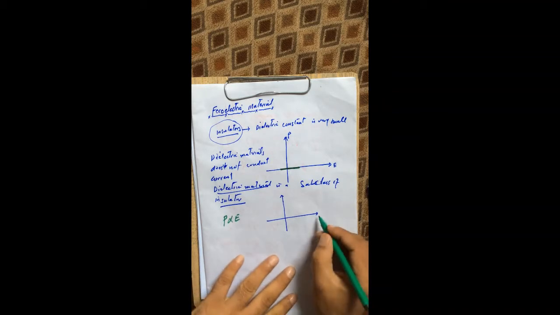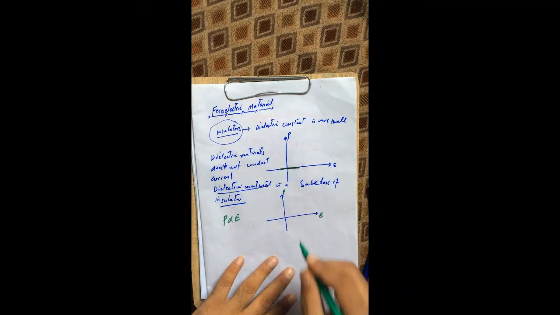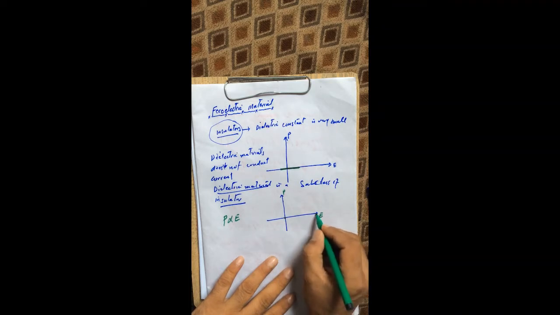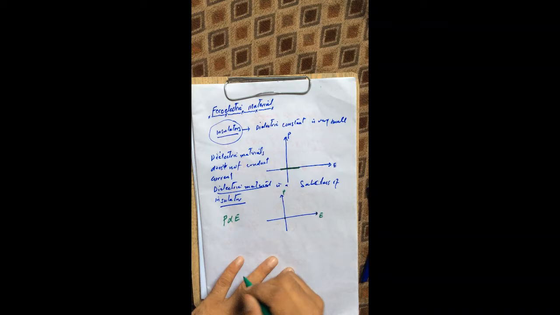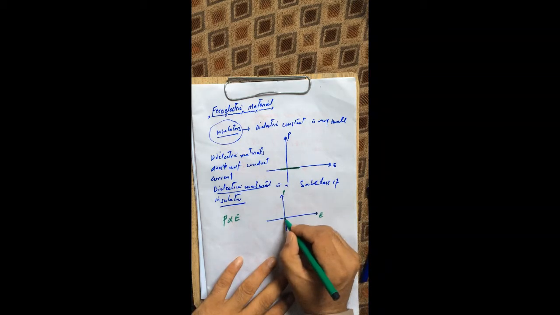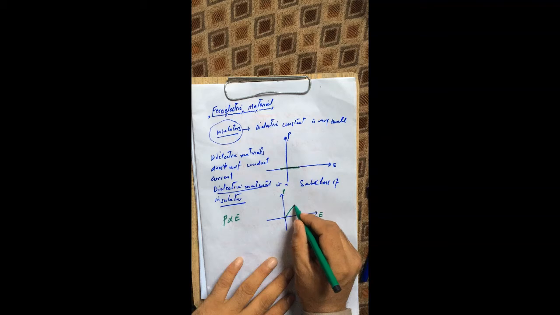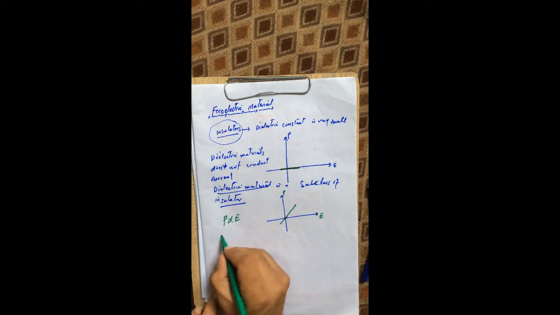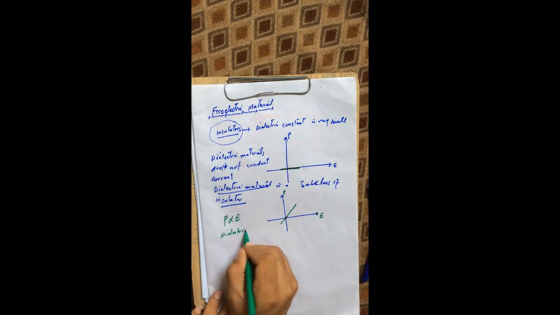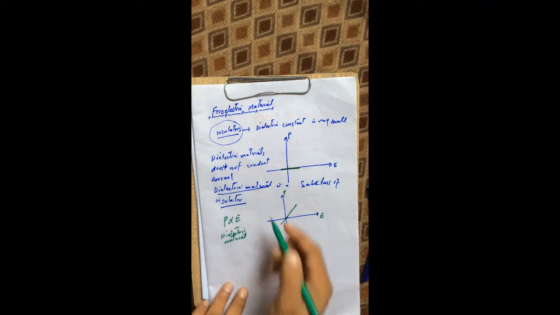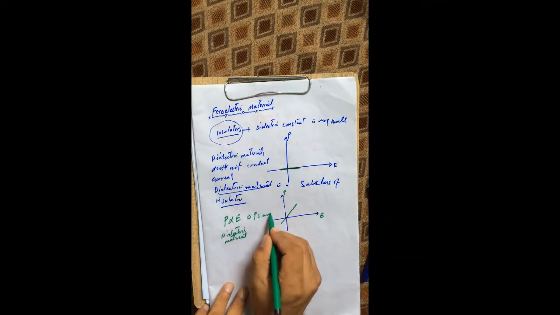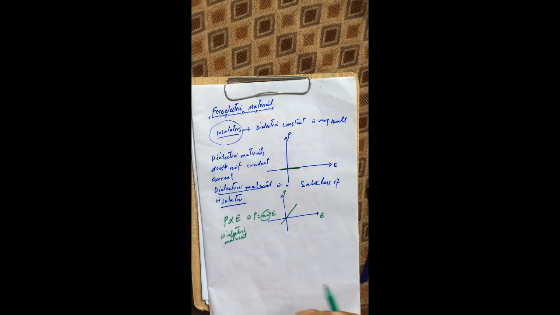If this is the electric field and this is the polarization, without electric field the polarization is 0, but as we increase the electric field, the polarization also increases. This is the property of dielectric material, and we can say that P is equal to some constant times E, where the constant is called polarizability.